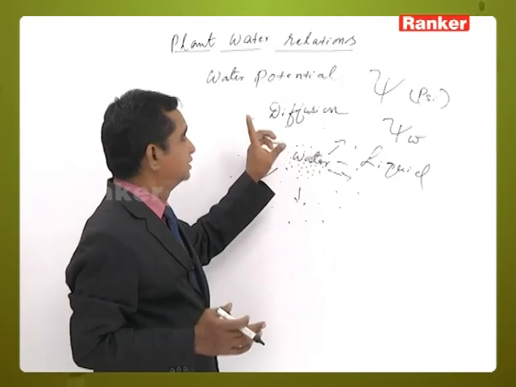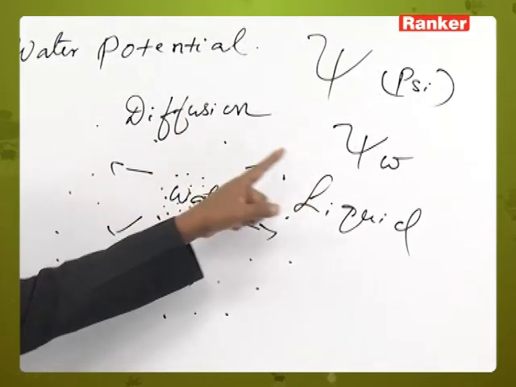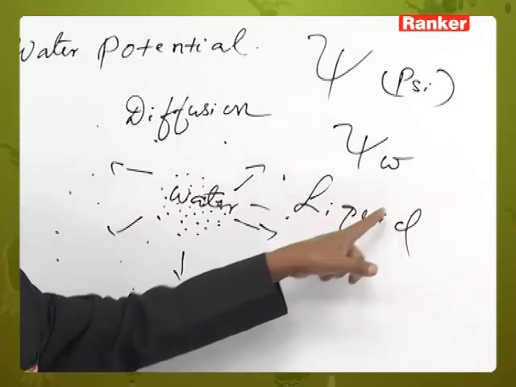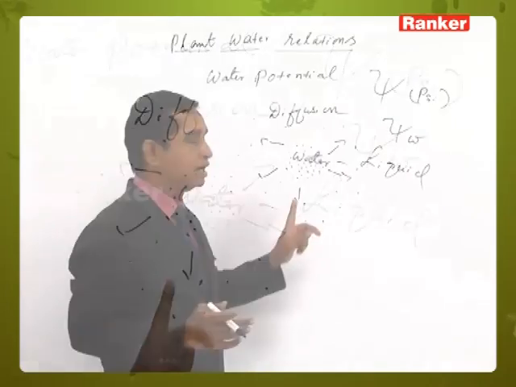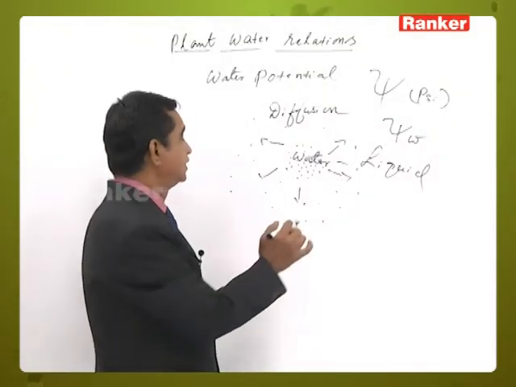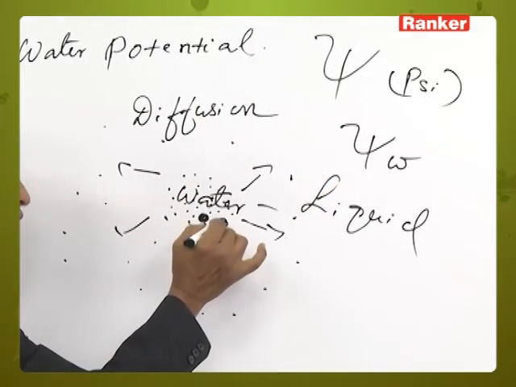So, the water potential psi W depends on the temperature and also on the binding of the water molecules with any other molecule.